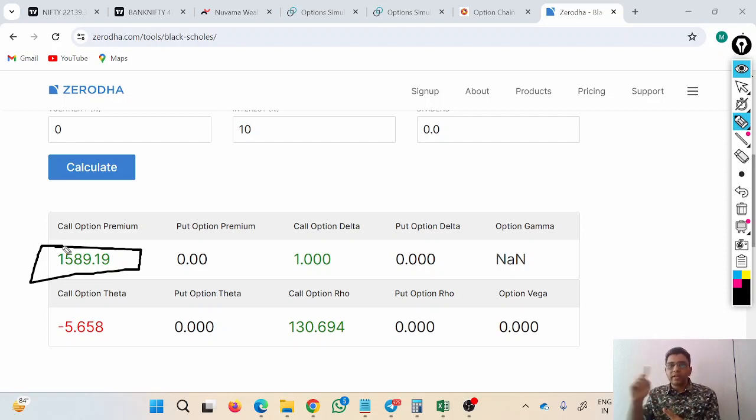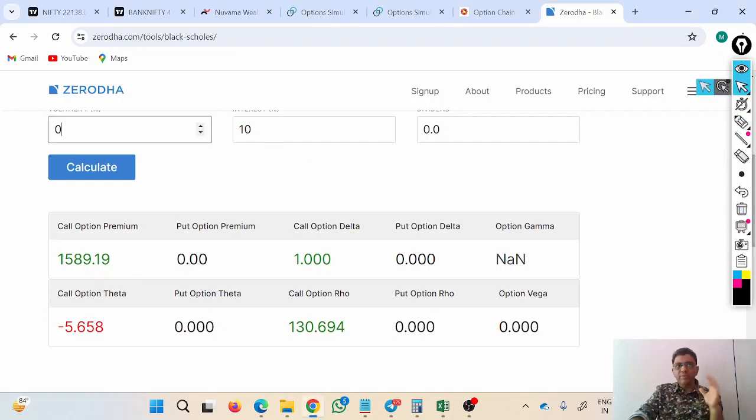I am betting for December expiry, that is 26th of December. And I am betting for the 22,000 call option with a 10% interest rate. These are the inputs it has taken, and with zero volatility or zero emotions, it has given the premium of 1589.